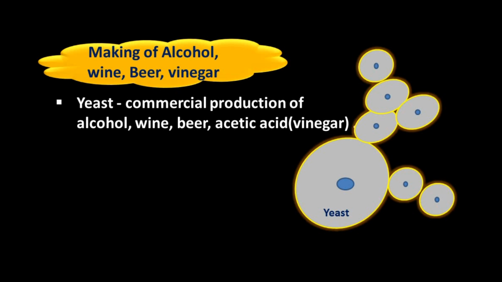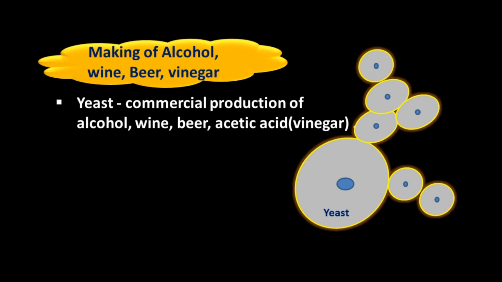Yeast is also used in making of alcohol, wines, beer and vinegar. Yeast is used in commercial production of alcohol, wine, beer, acetic acid, etc. Acetic acid is also known as vinegar.